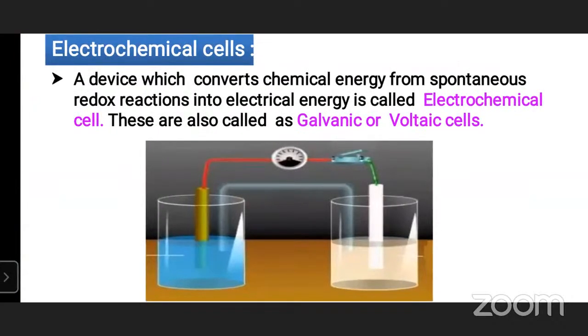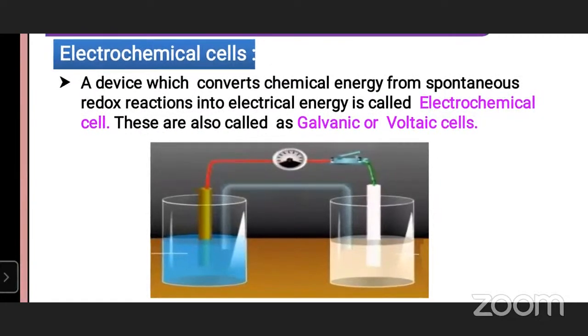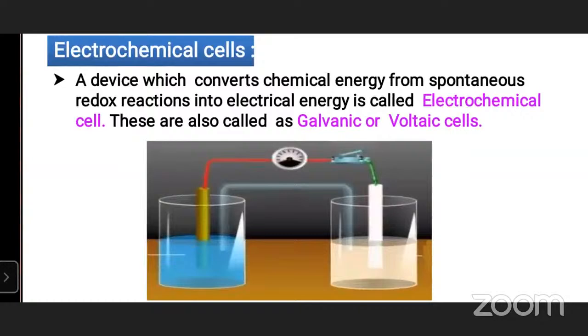Once again, a device which converts chemical energy from spontaneous redox reaction into electrical energy is called electrochemical cell. These are also called galvanic cell or voltaic cell.